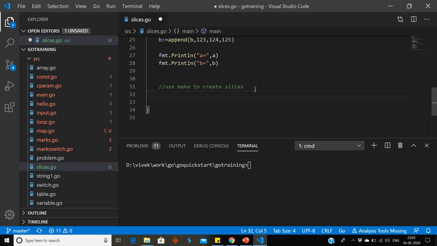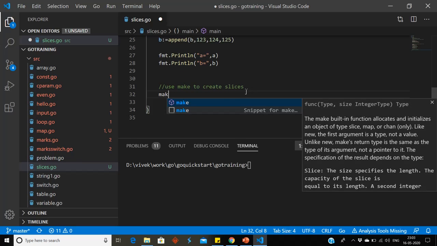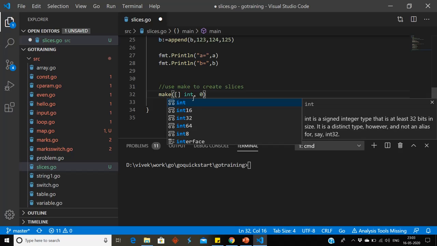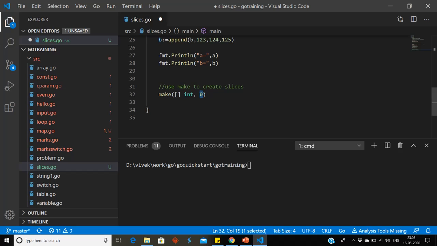We can use make method to create the slice. So if you will see make, we can give the type. So I want to take integer array type, so []int, and we can give the size. Suppose I want to give the size 5. I will run a for loop and initialize it.